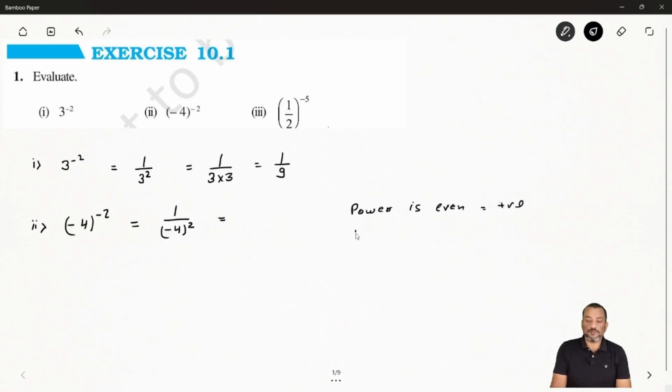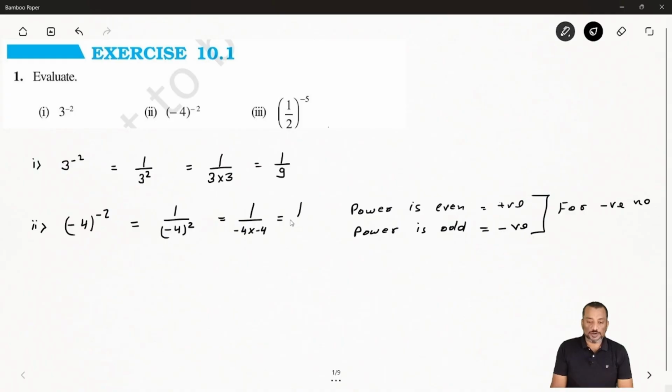If the power is odd, then your result will be negative. This is basically for negative numbers. So we will see here: 1 by minus 4 squared. You can say this is minus 4 times minus 4. So you will get what? 1 over 16. Hope it's clear.